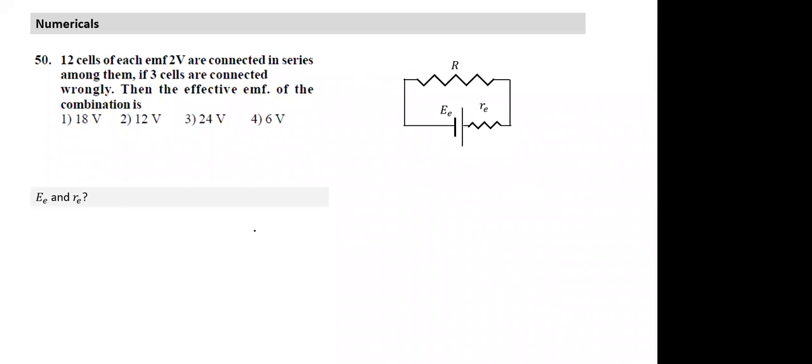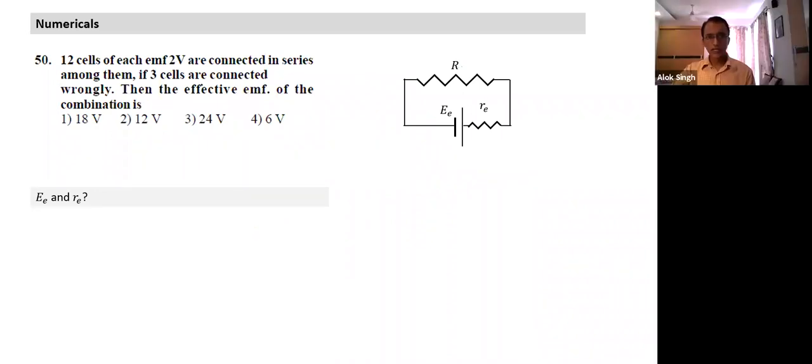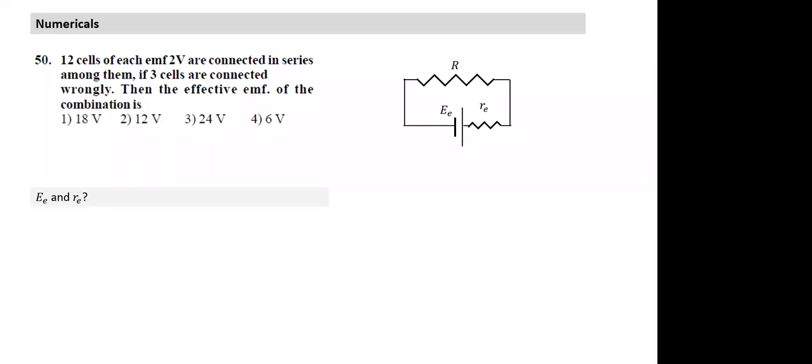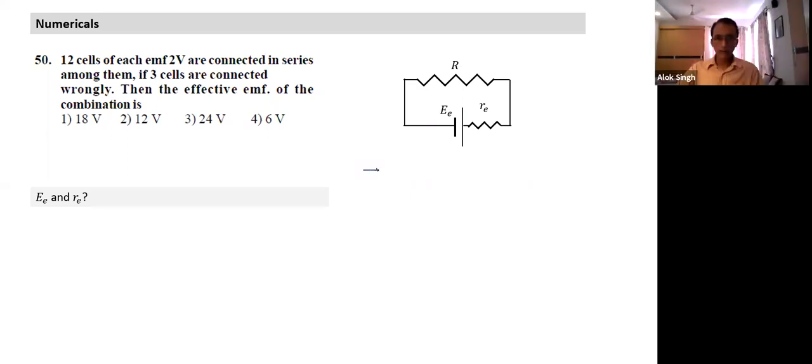Let's do this one. Next one. What does connected wrongly mean? Let's first read the question, all of you, and then see how to go about solving this. We have to subtract those, right? What does wrongly mean? Opposite polarity. We wanted to connect like this, but what has happened? Some of them are connected in the opposite direction. How many are connected in the opposite direction? 3 of them. So can we calculate the effective EMF in that case?